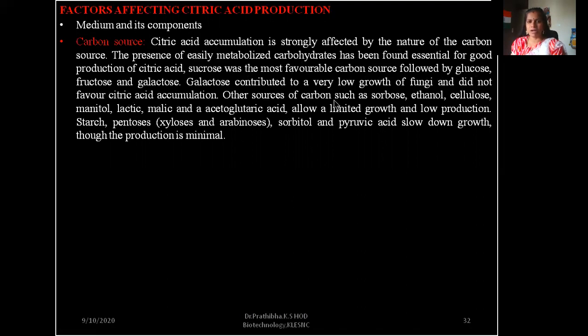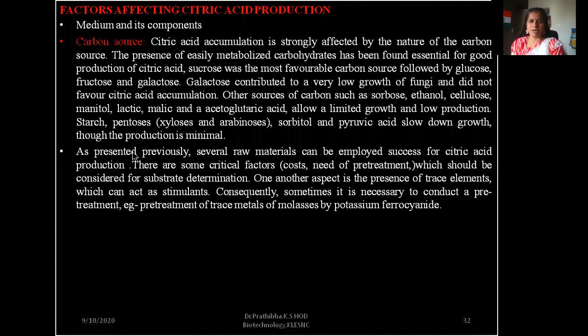Other sources of carbon such as sorbose, ethanol, cellulose, mannitol, lactic, malic, and alpha-ketoglutaric acid allow limited growth and low production. Starch, pentoses such as xylose and arabinose, and pyruvic acid slow down growth and production is minimal. As presented previously, several raw materials can be employed successfully for citric acid production.